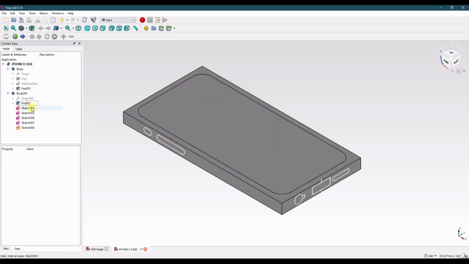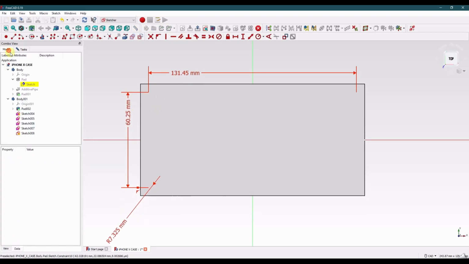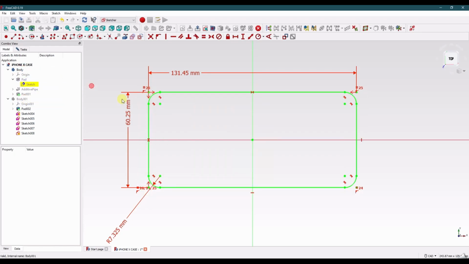Alright, that's fine. You can see that they're still hanging out. So let's start with updating the pad. Let's go ahead and hide that so we can see what we're working with.